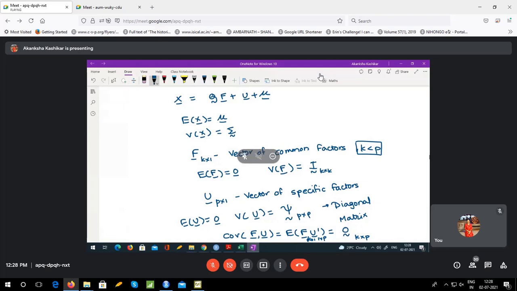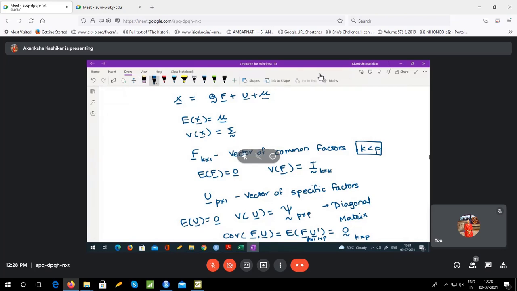Is it okay? So this is an orthogonal factor model where we are trying to express the observed variables X as some transformation of common factors, and whatever cannot be expressed by these common factors is taken care of by the specific factors denoted by U. Then we have these constraints that the common factors should be centered, scaled, and uncorrelated with each other.